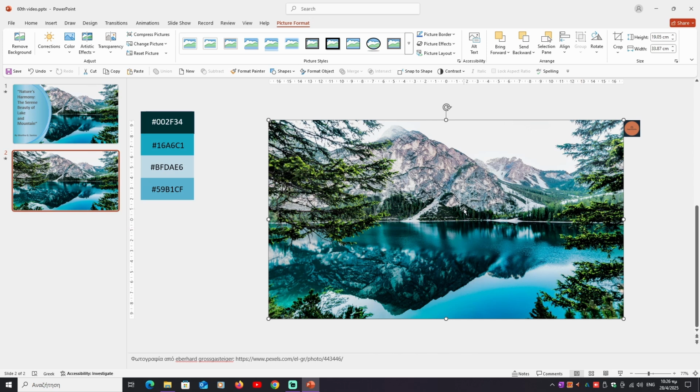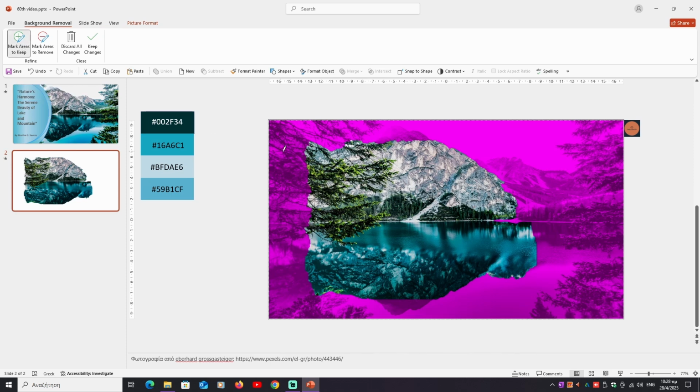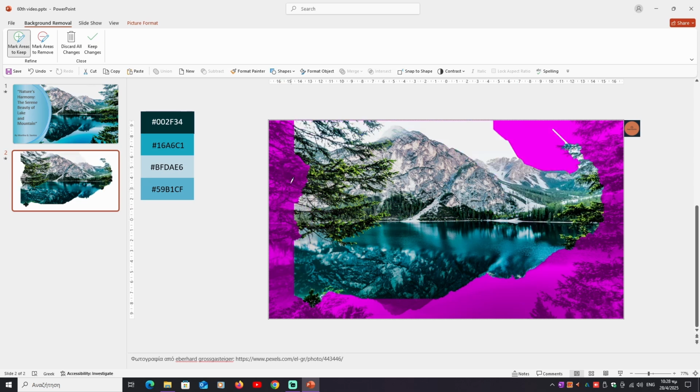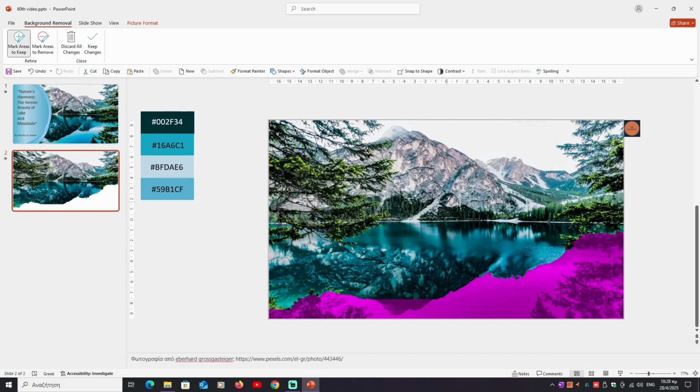So we click the image, we go to Picture Format, we choose Remove Background, mark areas to keep, then click Mark areas to remove.